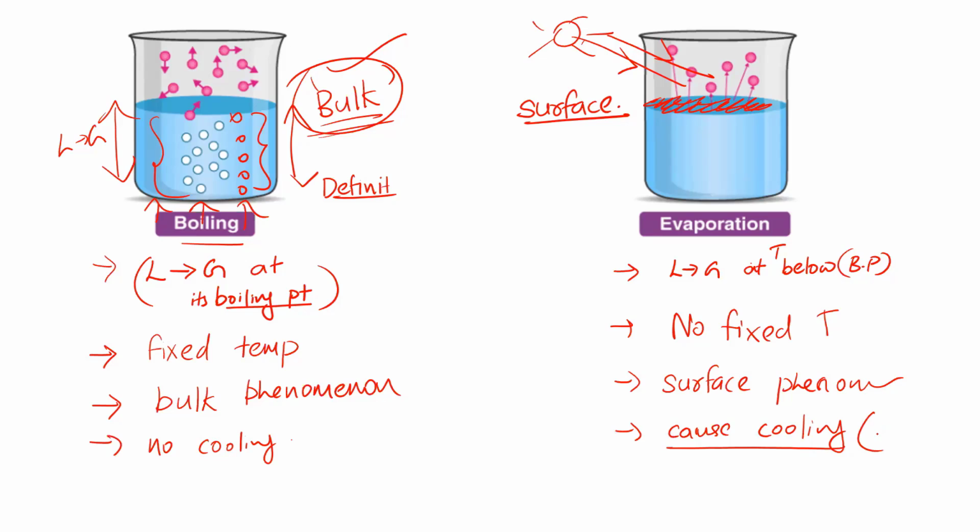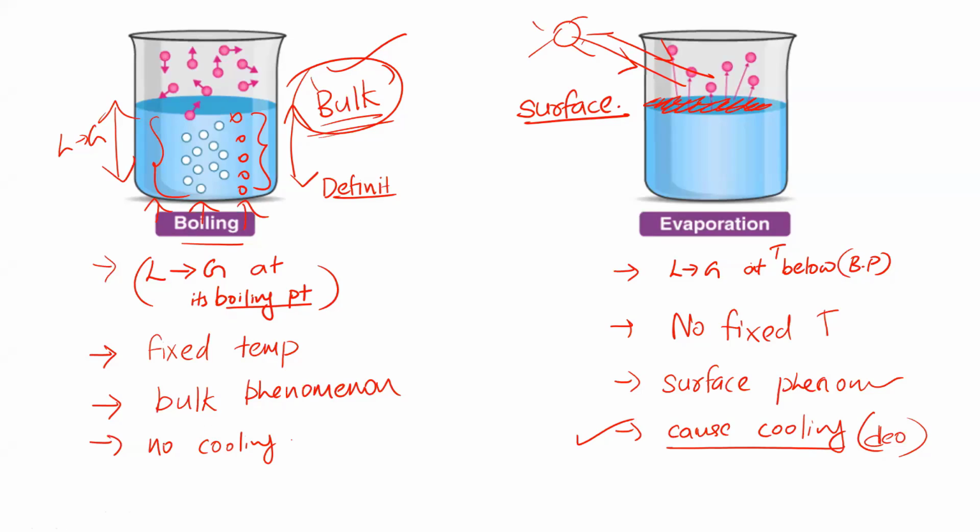One classic example is the case of what? An application of any deodorant or perfume. Have you ever tried a deodorant sprayed on your hand? Immediately you can feel a cooling sensation. That is because of evaporation. So that is the simplest example of cooling effect of evaporation. Whenever you apply a amount of deodorant on your hand, it suddenly evaporates and that causes a cooling effect on your hand.